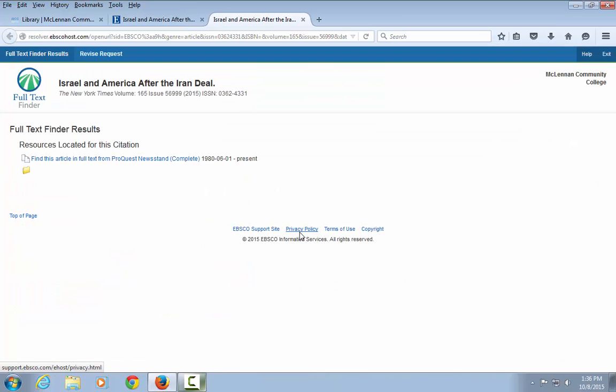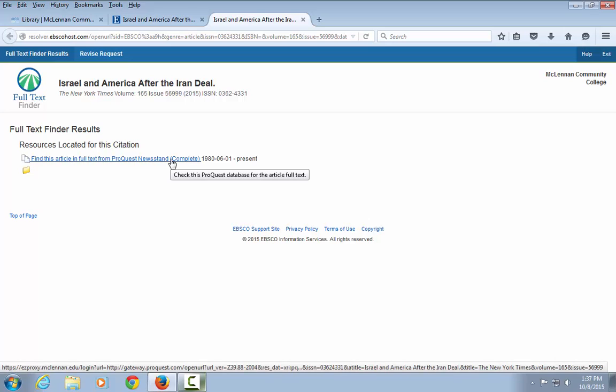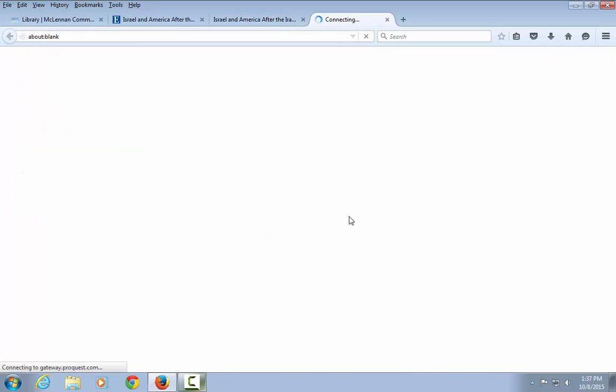A Full Text Finder screen in a second window will appear and let you know the name or names of the database you will be redirected to. Click the statement, Find this article in full text. A third window will open with the article displayed, usually within ProQuest Newsstand.